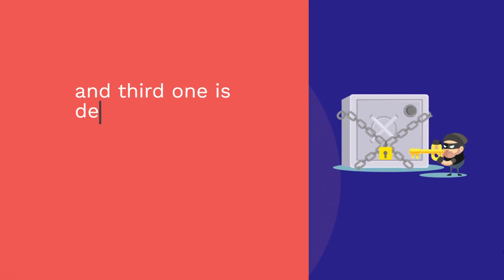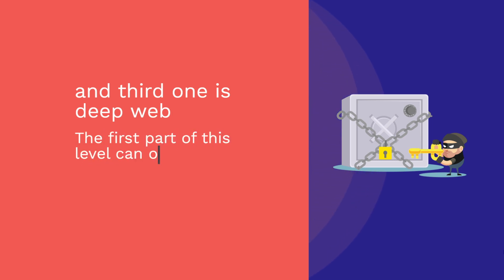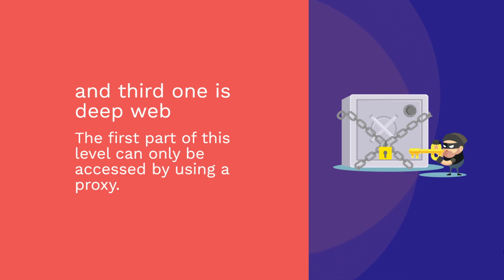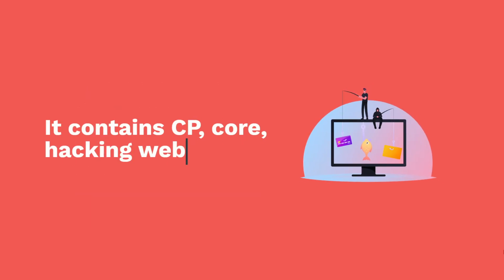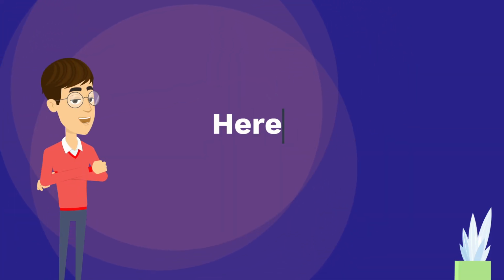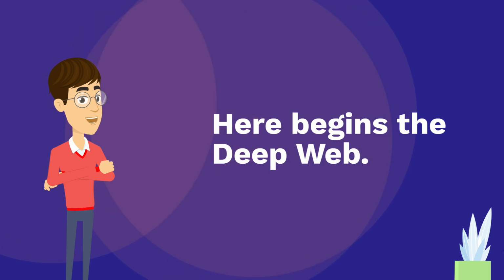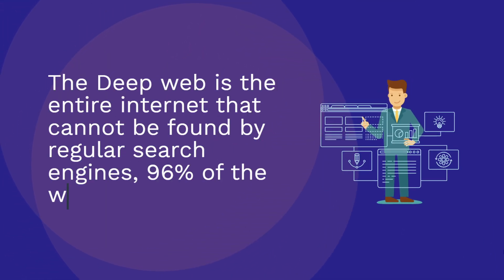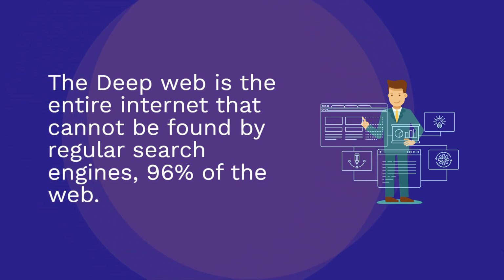And third one is the deep web. The first part of this level can only be accessed by using a proxy. It contains CP, gore, hacking websites. Here begins the deep web. The deep web is the entire internet that cannot be found by regular search engines, 96% of the web.